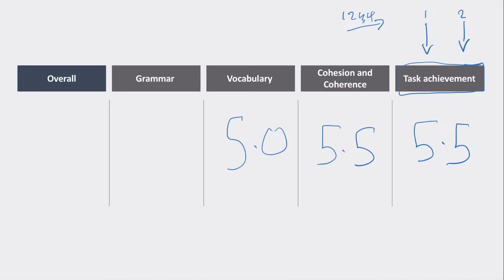Vocabulary, I give a 5.0 just because they are trying to use this high level formal vocabulary, but the issue is that they're not using it in the appropriate context. And this can be very frustrating for students who are like, well, you say I need to be formal, but then when I use the dictionary, you say it's wrong.